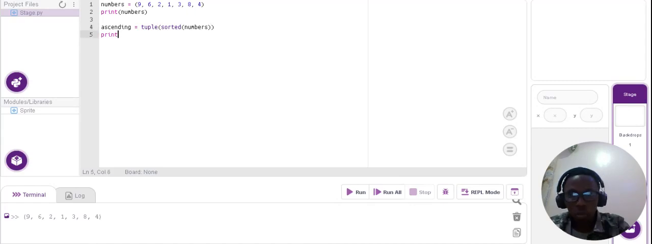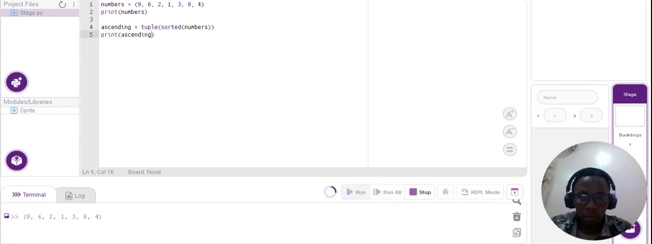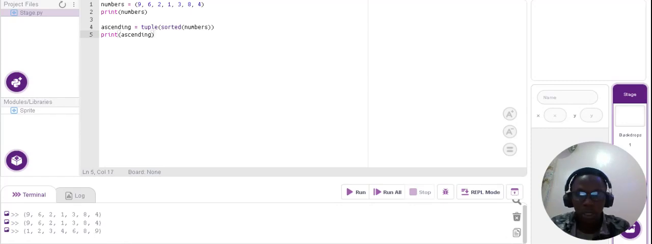Print, then let me call upon the ascending variable, because now I know the variable. All right, let's run it. Okay, fine, it has been sorted already: 1, 2, 3, 4, 6, 8, 9. That shows that it's working appropriately. Now let's work on another one. Let me work on the descending part of it, just reversing the method.